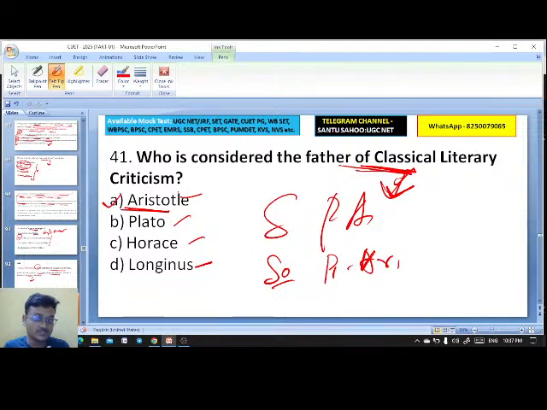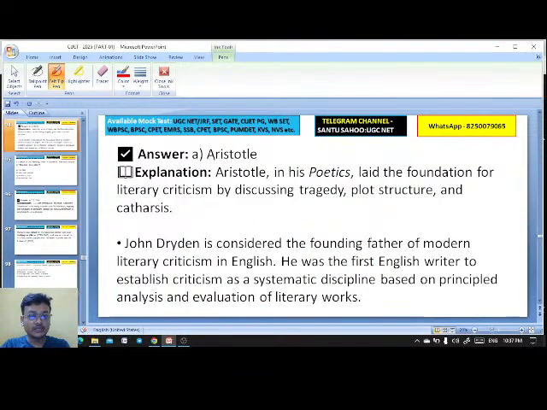Plato's Republic has influenced Thomas More's Utopia as well. We have Horace, that is Ars Poetica, or the art of poetry, and Longinus on the Sublime. So here, the father of literary criticism is Aristotle. Exactly, Muskan. Aristotle in his Poetics laid the foundation for literary criticism by discussing tragedy and plot structure.